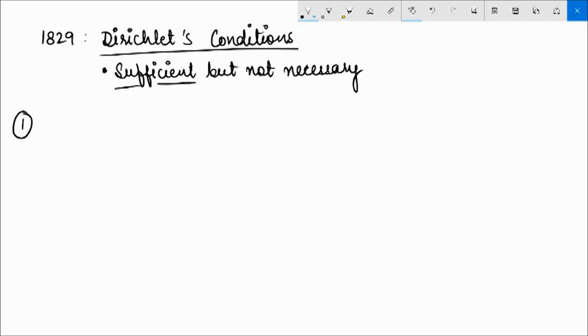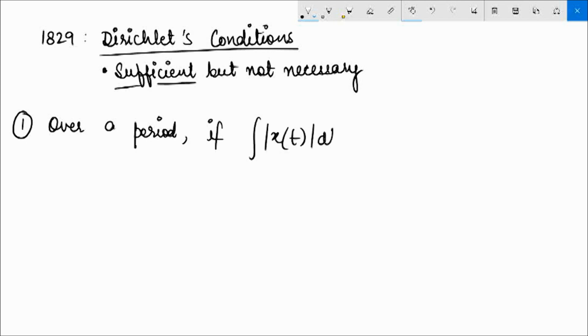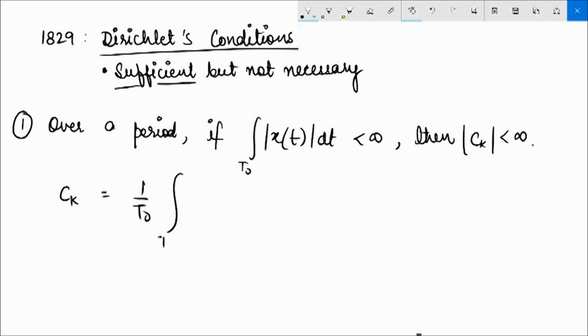That means over a period, if the integral of mod of x(t) dt is finite, this would ensure that mod c_k is also finite. We know that c_k is 1 upon T naught, integration over T naught of x(t) e^(minus j k omega naught t) dt.